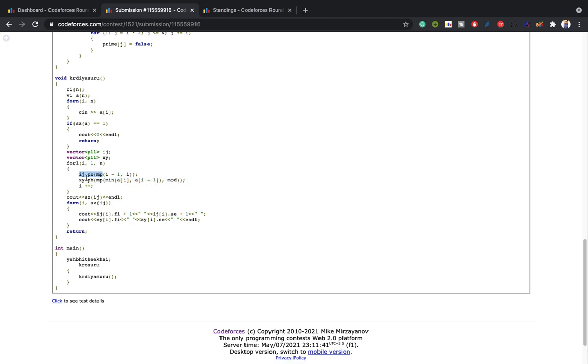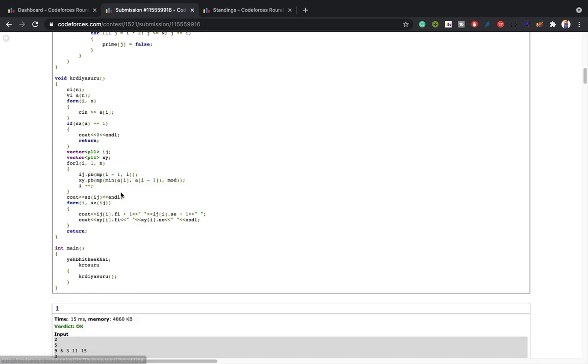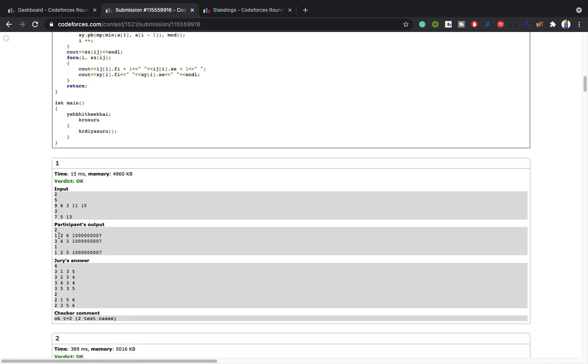I store these in the vectors and at last I print the size, how many operations I need, that is about n by 2. So I have printed all the values. We do not have to minimize operations, but we have to make the array good. So this is how we did it. You can see in the first case, I have chosen the first two indices, 1 and 2, and chosen 6 comma mod, right?